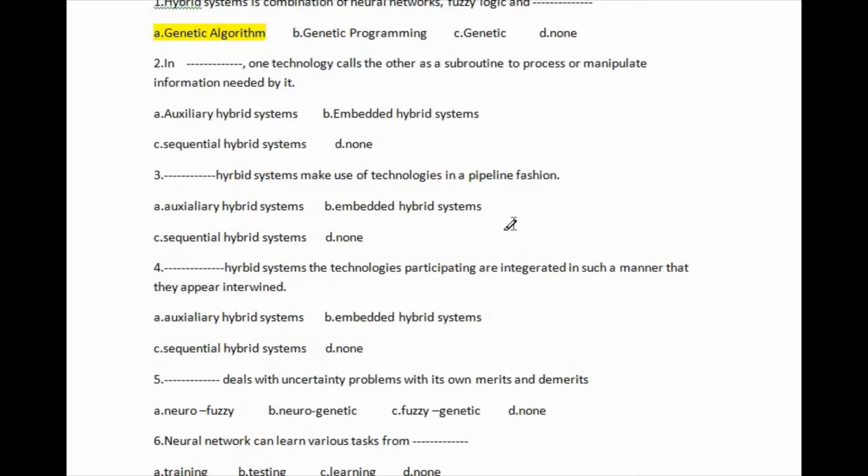Question number 2: in blank, one technology calls the other as a subroutine to process or manipulate information needed by it. The available options are: first, auxiliary hybrid system; second, embedded hybrid system; third, sequential hybrid system; and last, none. The right answer of this question is option A, auxiliary hybrid system.